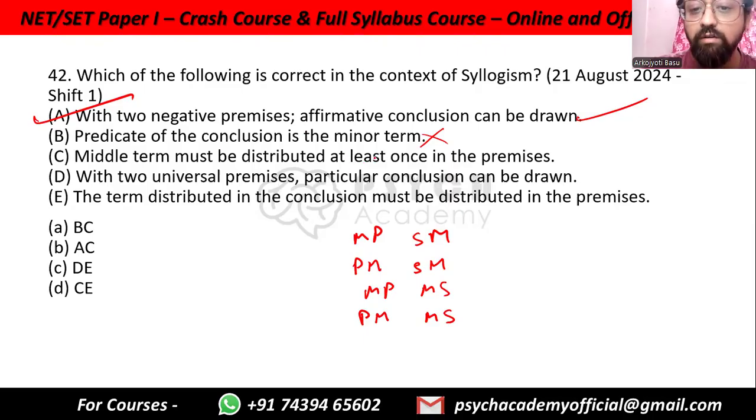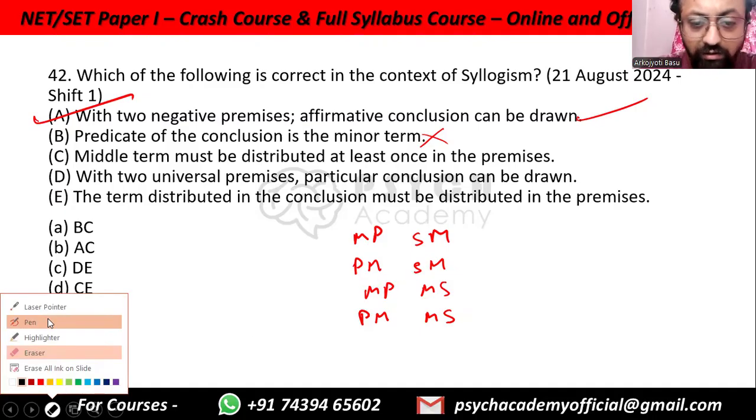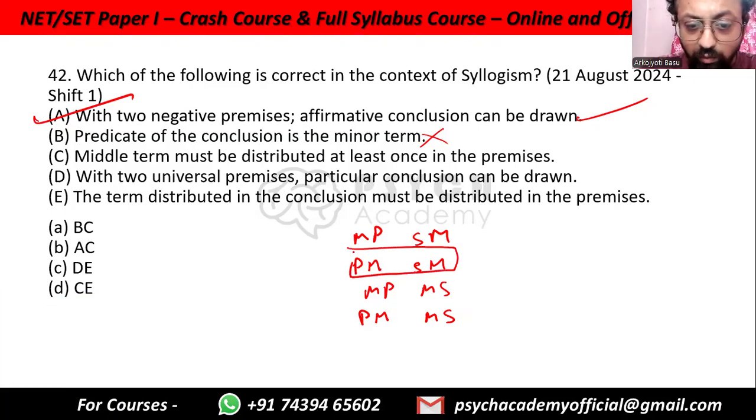Middle term must be distributed at least once in the premises. See, this is why it is called a fallacy, because it does not distribute the middle term. So for the syllogism to be valid, the middle term has to be distributed at least once. This is where the middle term is not distributed. Out here, the middle term is distributed. So it has to be distributed at least once.